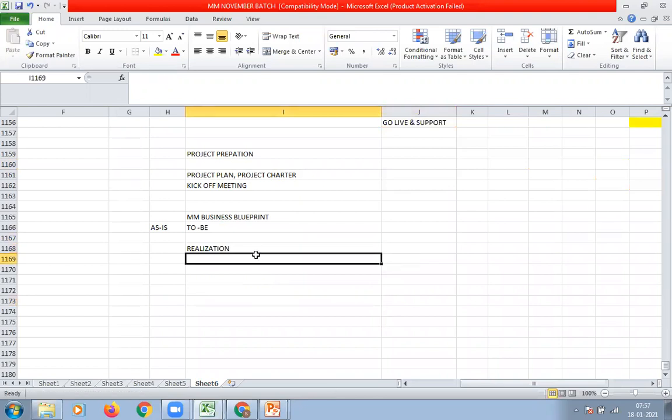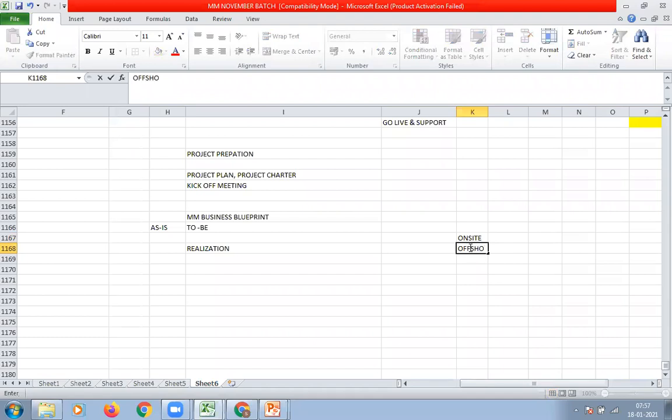Realization phase. Who are involved in realization phase? Like the senior consultant, junior consultant, business analyst, and on-site coordinator. There are three types of projects you might be knowing. One is on-site, second one is offshore, and third one is on-site offshore. These are the three types of SAP projects.